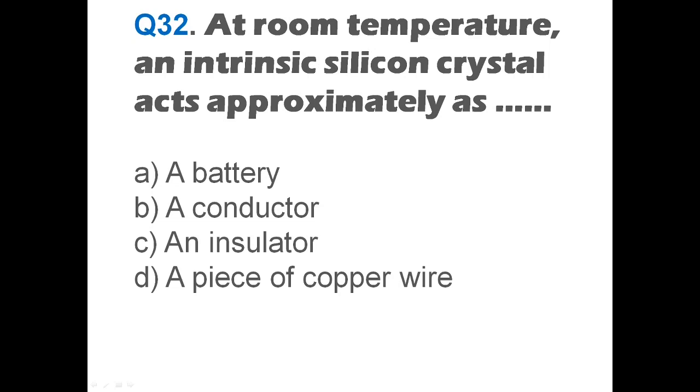So that means in these options A, B, C, D, if you see option C, an insulator will be the right answer. Okay, so insulator is a material which will not allow any flow of current. Therefore, at room temperature, an intrinsic silicon crystal acts approximately as an insulator.